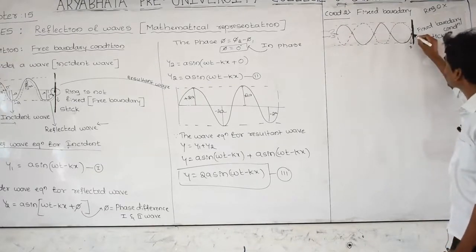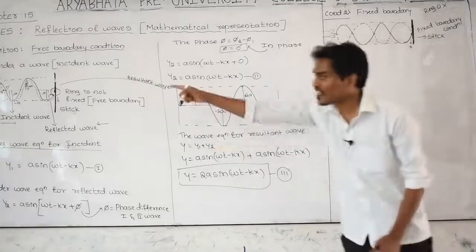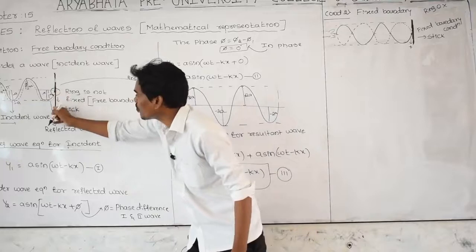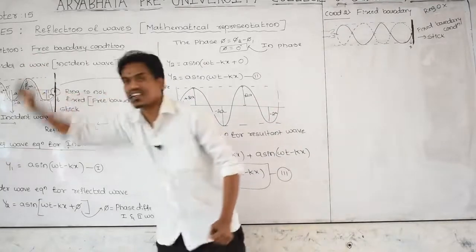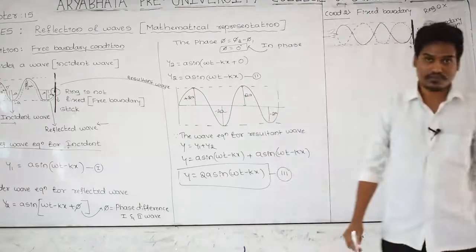This point is not moving down, so the wave is reflecting like this. But there the ring is there; when the wave is coming, it pulls the ring downward, as a result the ring moves downward and the wave reflects like this. But here there is no ring, so this is a fixed boundary condition.